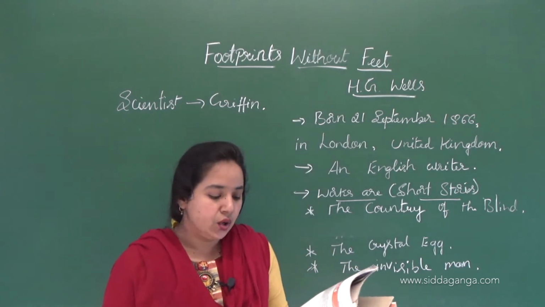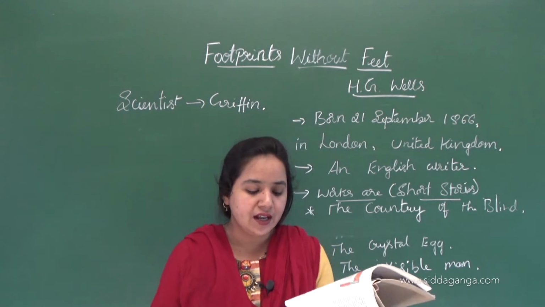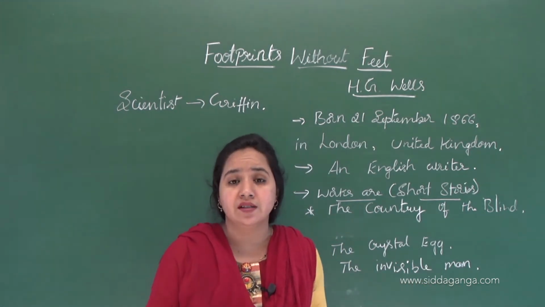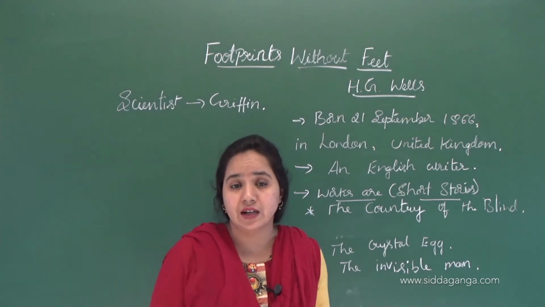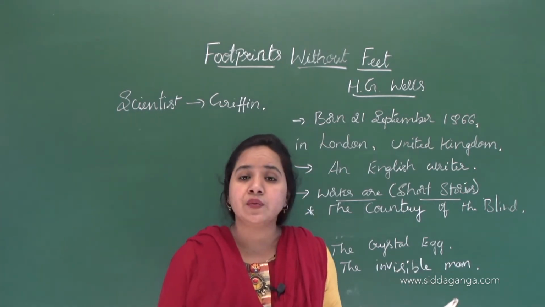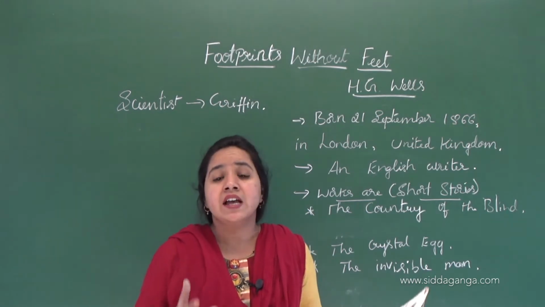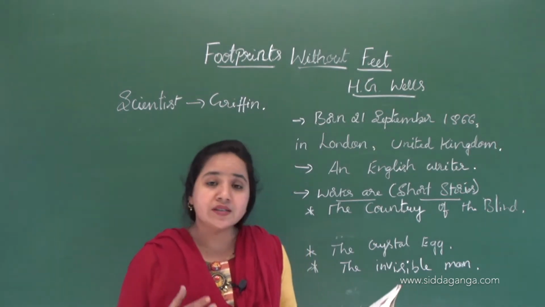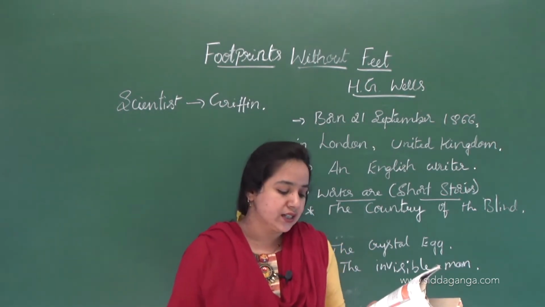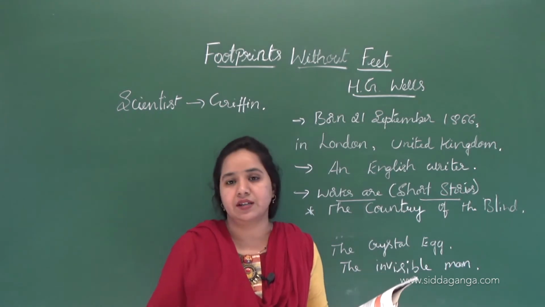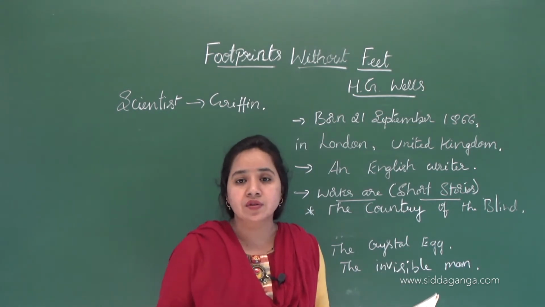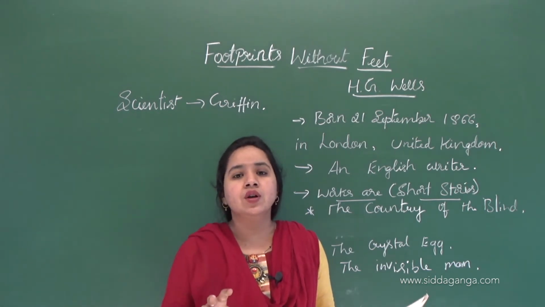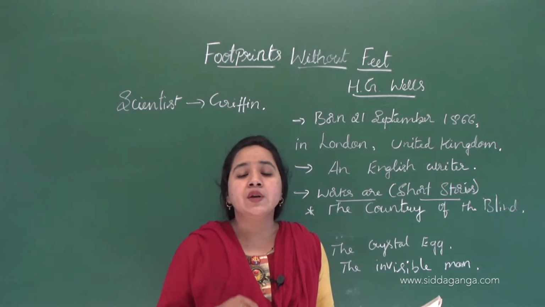Brilliant scientist though he was, Griffin was rather a lawless person. Here the writer says this scientist was brilliant, with extraordinary talent. Griffin was rather lawless, meaning a person who breaks the rules and never accepts any rules. So he was lawless, and his landlord disliked him and tried to eject him. Because he was breaking rules, and he was living in a rented house, his landlord disliked him and tried to eject him.